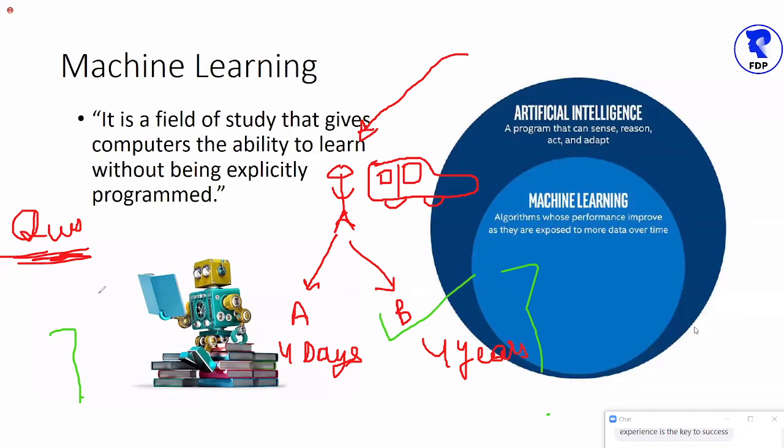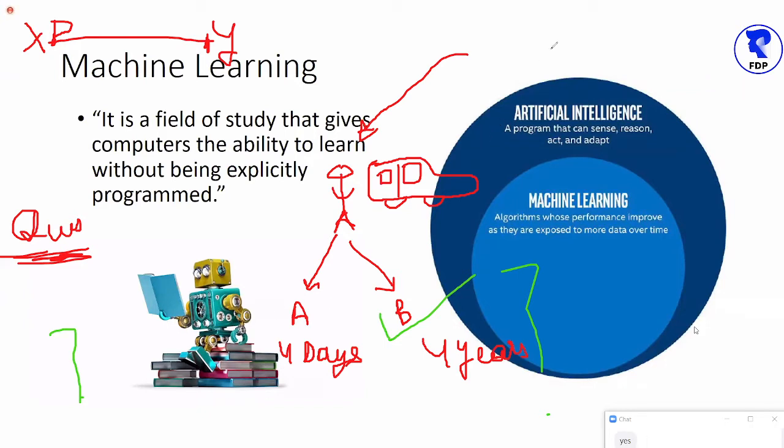If I have to drive a car from point X to point Y, and person B drives your car, then the possibility of scratches, dents or accidents will be comparatively less as compared to A.